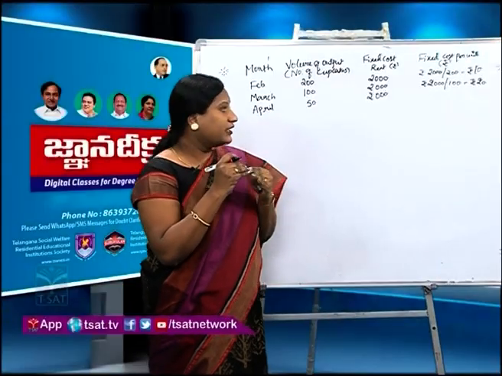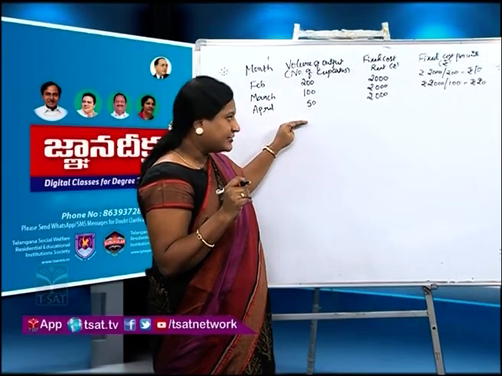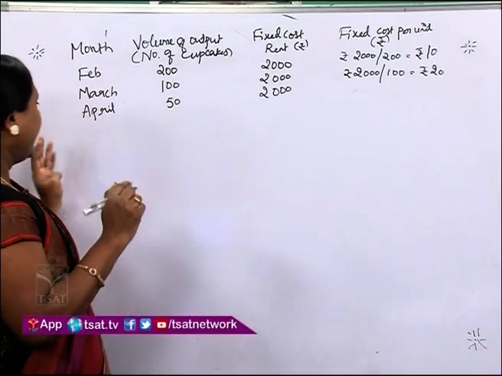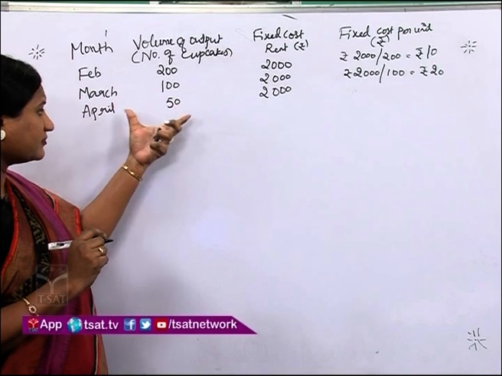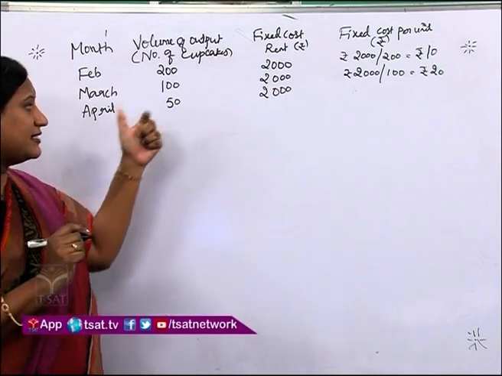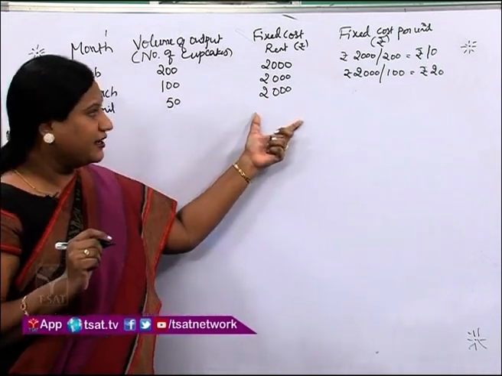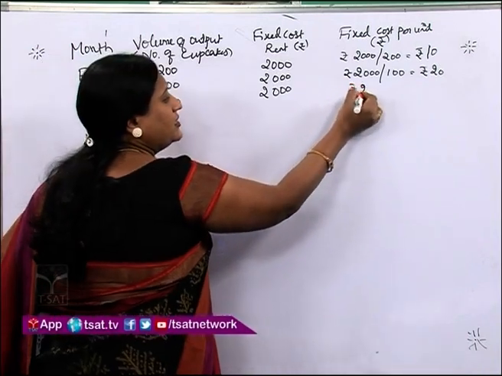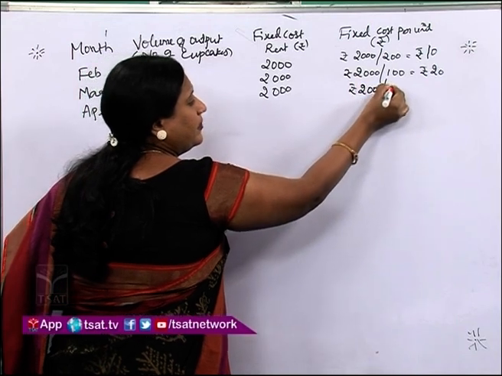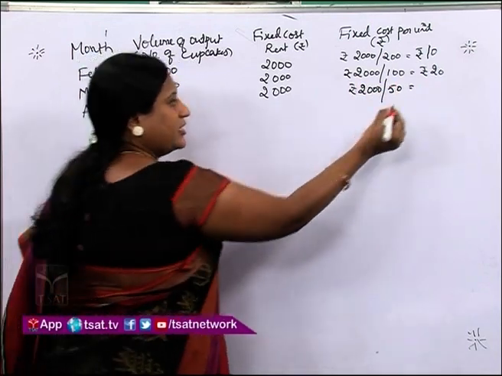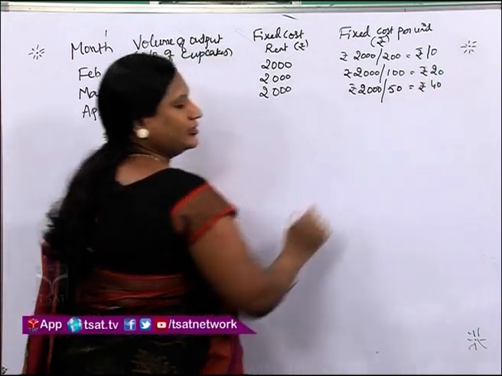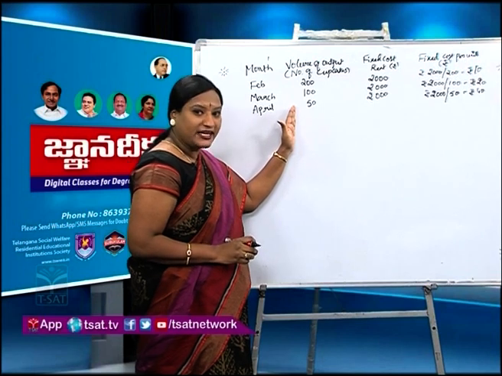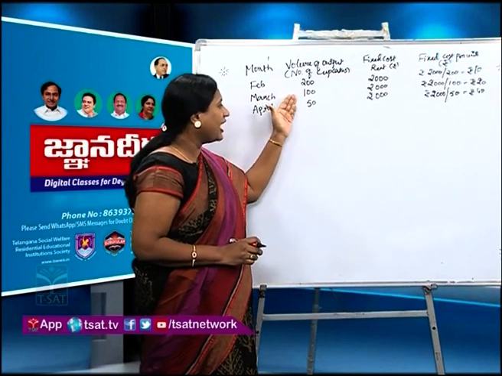So when the output started decreasing, the fixed cost per unit started increasing. Next, in the month of April, he made 50 cupcakes and he paid 2000 rupees as rent. Now what will be the fixed cost per unit? That is rupees 2000 divided by 50 cupcakes, which is equal to rupees 40. Now students, look at the volume of output column, that is number of cupcakes made: 200, 100, 50.